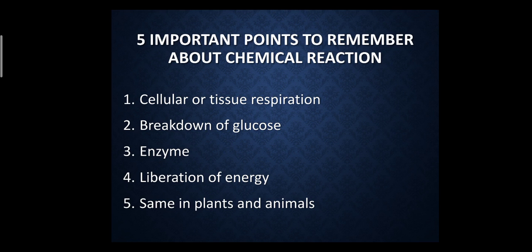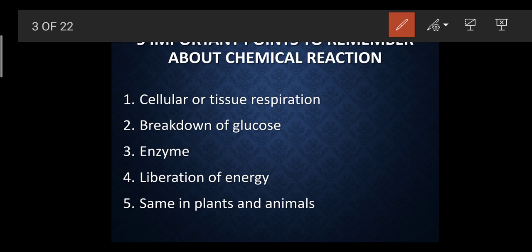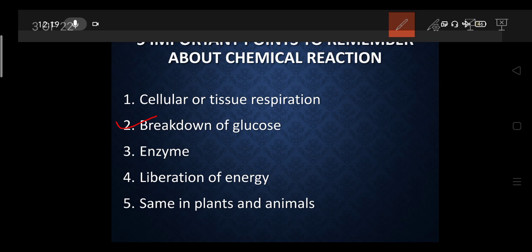There are 5 important points we have to remember about the chemical reactions. There is cellular respiration or tissue respiration which is going to occur, which we are going to study in detail. There is a breakdown of the glucose. Right now we have studied the breakdown of the glucose, as I made up the reaction for that part: the glucose got oxidized and releases CO2, H2O and energy. That energy was nothing but the ATP.